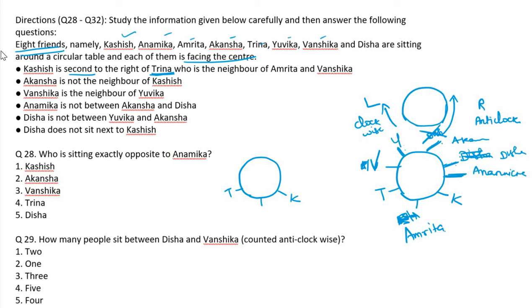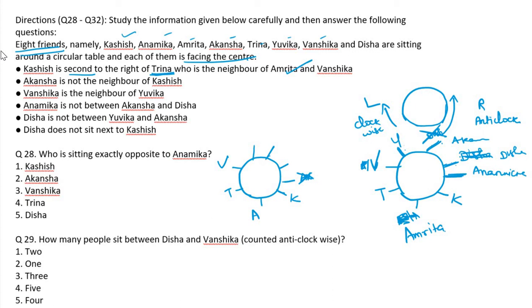Tina is the second. Who is the neighbor of Amrita and Vanshika? We got it here, Amrita, here Vanshika, and Yuvika is here. The first line is over. Akansha is not a neighbor of Kashish. Total how many friends? 8 friends. 4 are mentioned here, 4 more friends are there. So Akansha is not a neighbor of Kashish means Akansha is not here. Only 3 possibilities for Akansha.